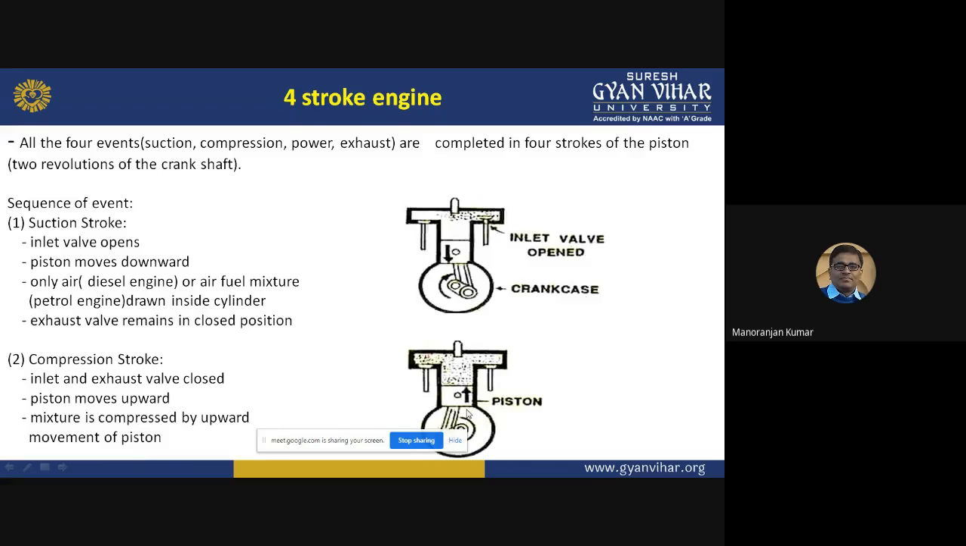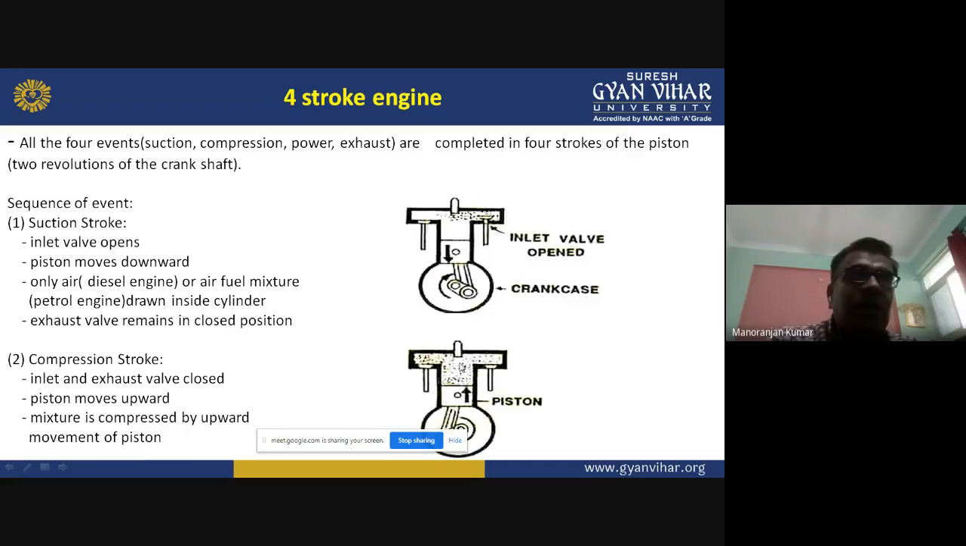Now the second event, the compression stroke. What happens in the compression stroke? The inlet valve will be closed and the exhaust valve will be closed. The piston will start to move upward, and when the piston is moving upward with the two valves closed, the mixture present in the engine cylinder will be compressed by the upward movement of the piston. So this is the compression stroke. The mixture will be compressed here.